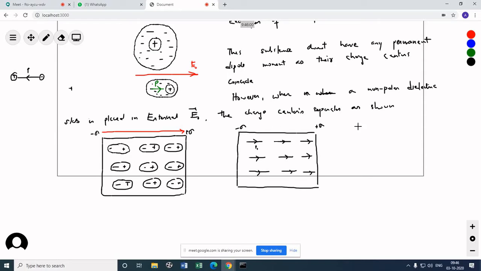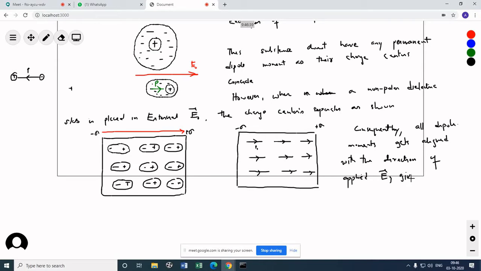So consequently, as shown, all the dipole moments get aligned with the direction of the applied electric field, giving rise to a net dipole moment.